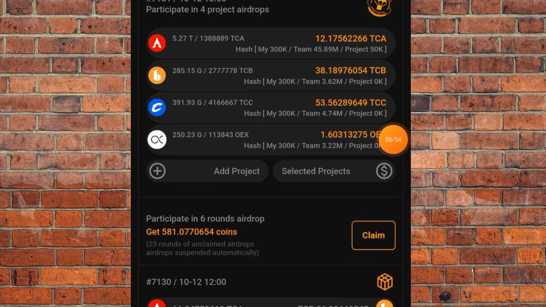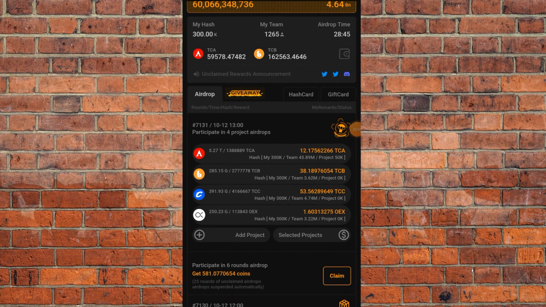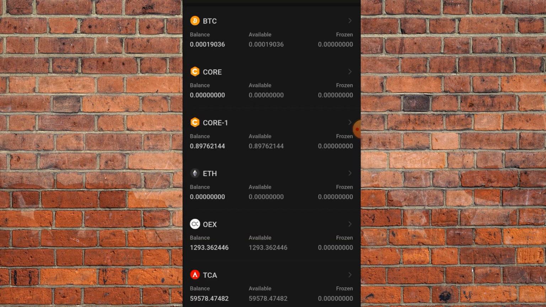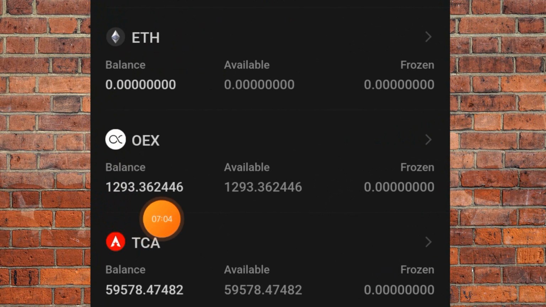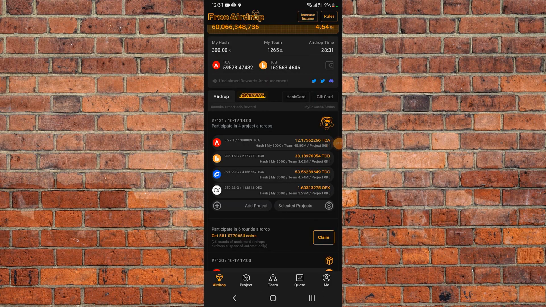If you tap on this claim, you see that my tokens will increase. For example, let's check this place. You see how many OEX I have: 1,293 OEX. If I tap right here now, you can see I just claimed everything that is here.